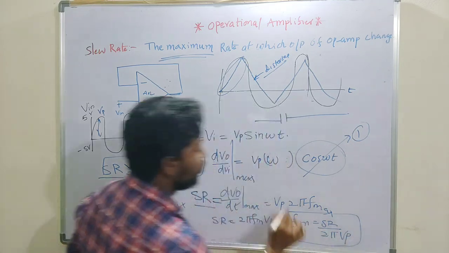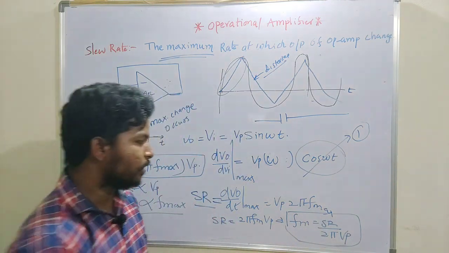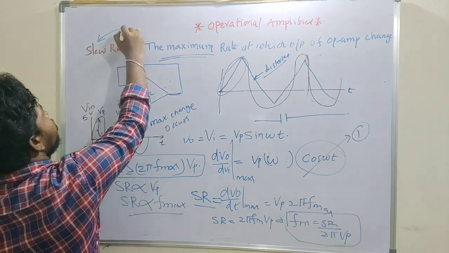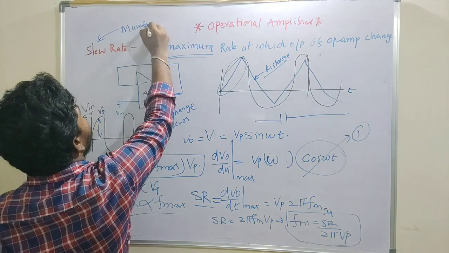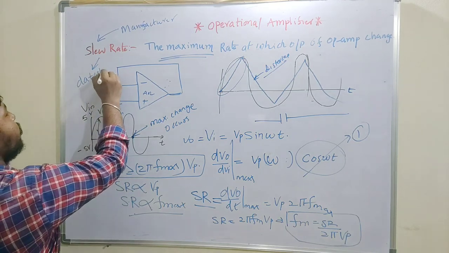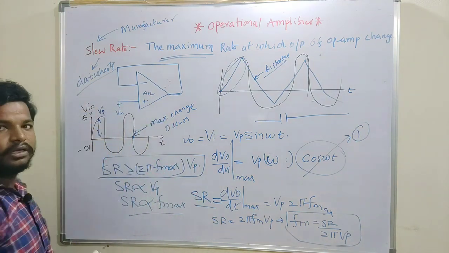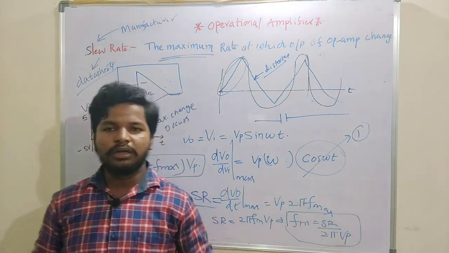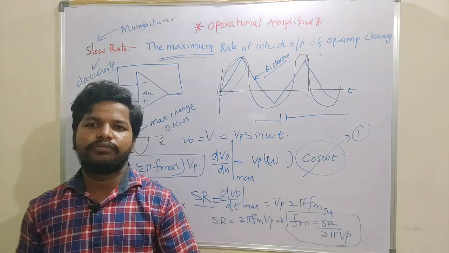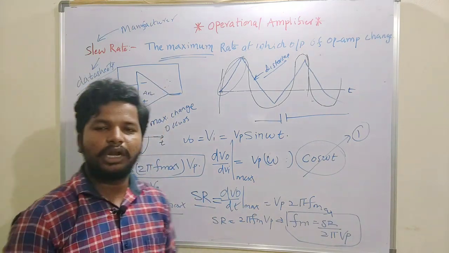So while selecting any operational amplifier, we have to calculate the slew rate. This slew rate will be specified by the manufacturer only. The manufacturer will specify the slew rate value in the data sheets. When you read the data sheet of any given IC, we will get the slew rate of the operational amplifier. Because of the slew rate, we have a limit in the performance of the operational amplifier. It is one of the non-idealities of an operational amplifier.